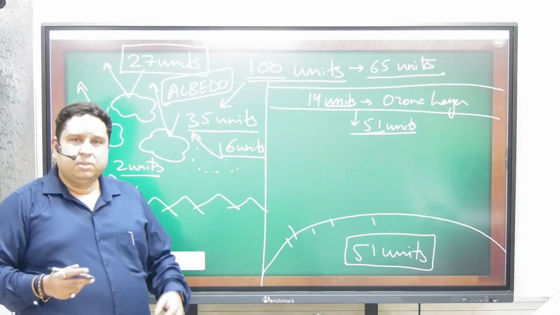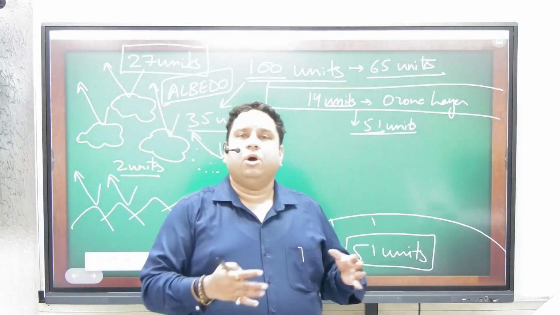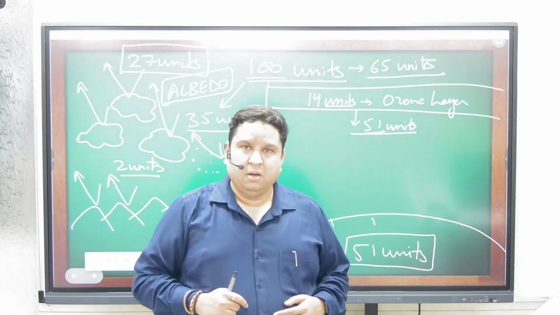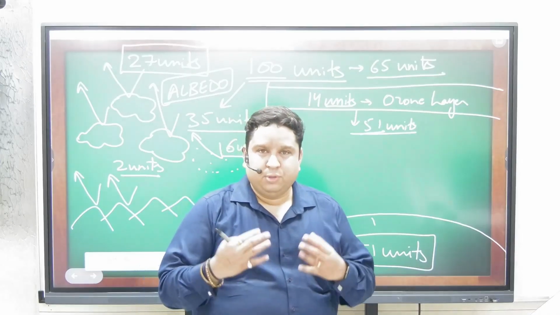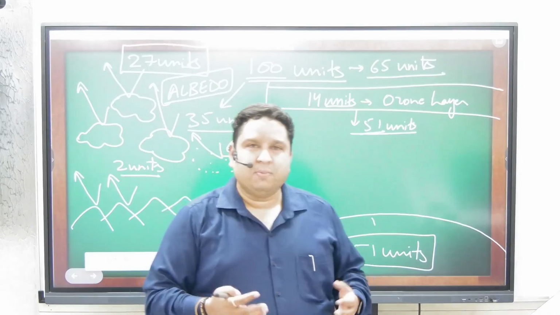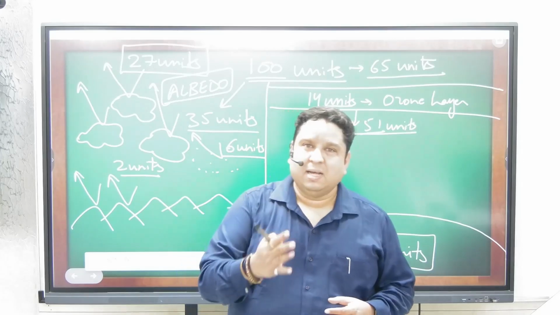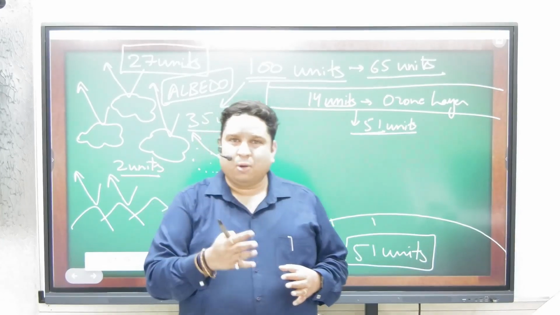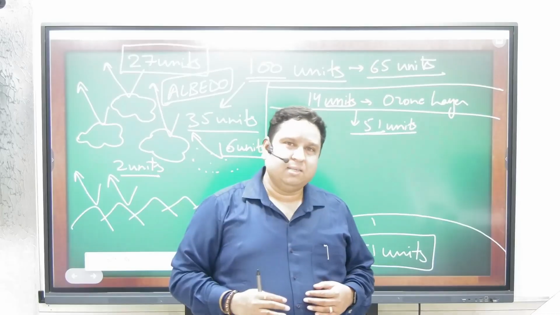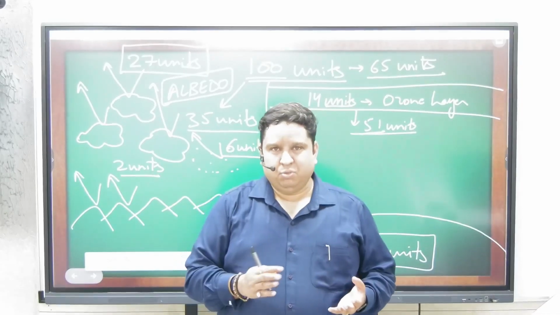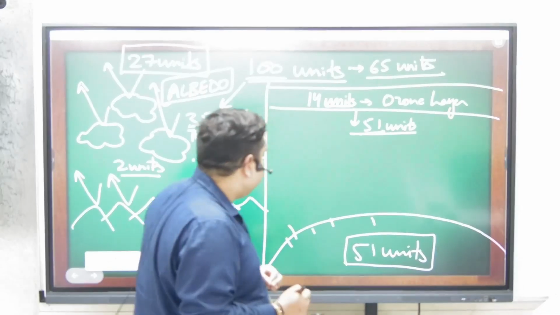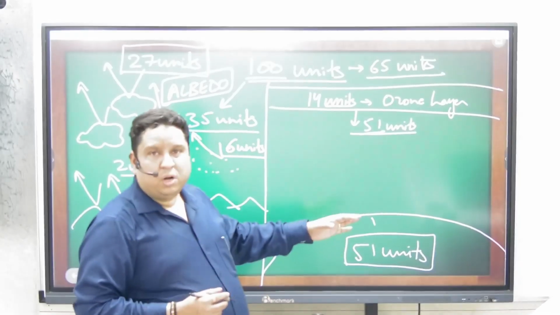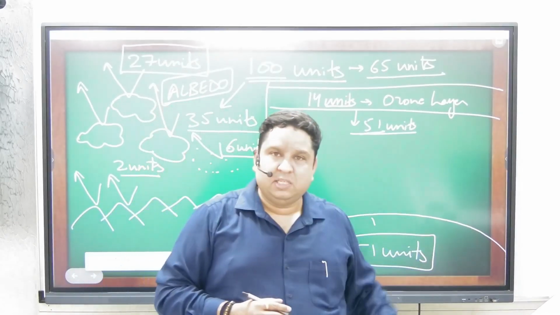Now, we'll be seeing what the Earth will be doing with these 51 units. For example, if your parents give you some pocket money, they will definitely ask what you have done with that pocket money. Maybe they will certainly be asking some questions. I think it's a very normal thing, right? So we'll also be checking what the Earth is doing with these 51 units of radiation.